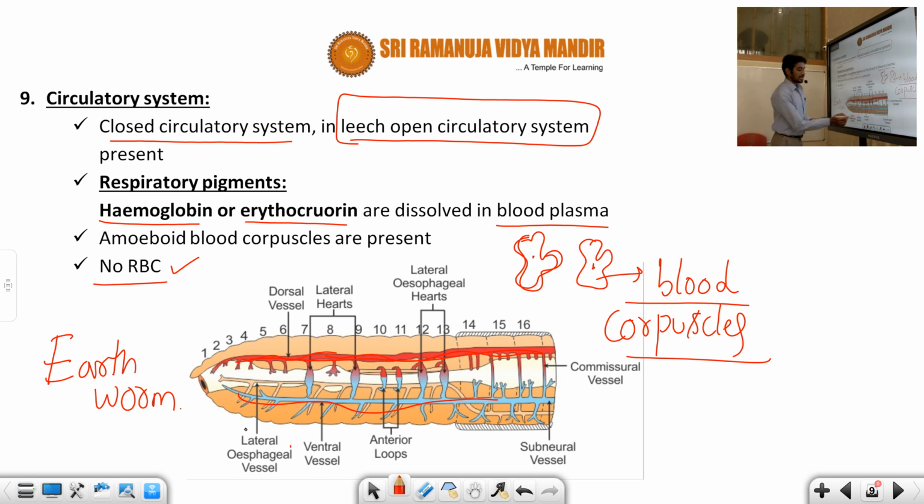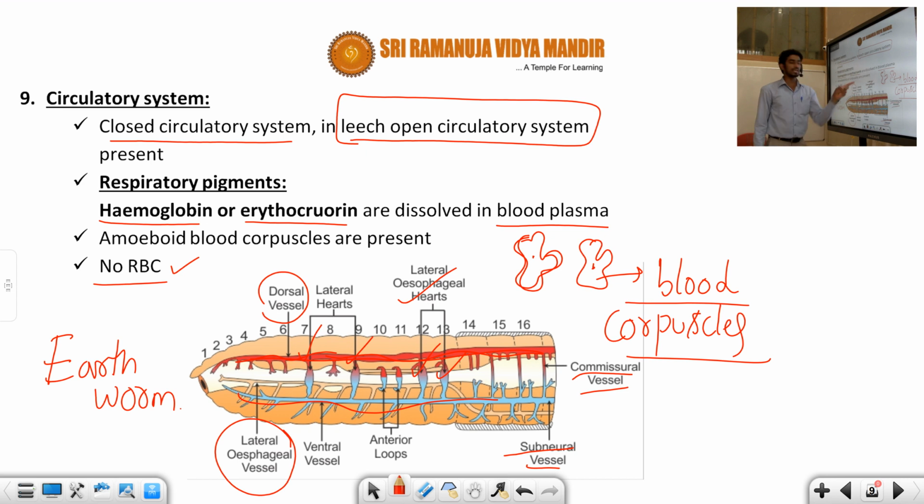What are they? The lateral esophageal blood vessel and the dorsal blood vessel. We can also observe a pair of lateral hearts present in the 7th and 9th segments, and lateral esophageal hearts located in the 12th and 13th segments. The commissural blood vessel and the subneural blood vessel are all helpful for the continuous flow of the blood corpuscles. So the blood circulatory system is designed in a closed manner. It is a closed circulatory system.